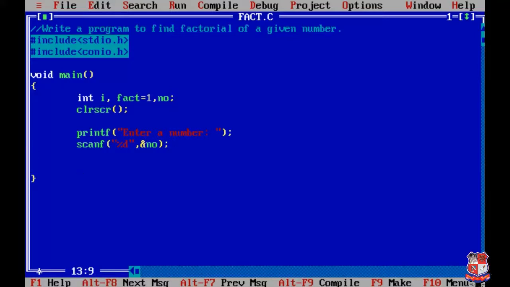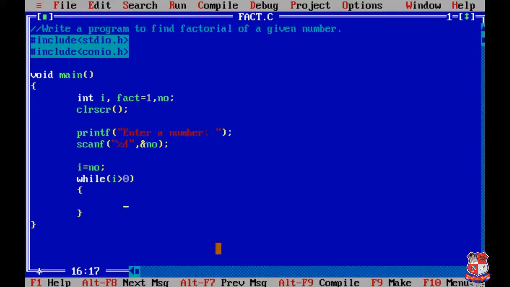Before that we have to give the value of number to I, so we write I equals to number. Now we write the while loop with the condition I greater than 0, and then create the body of the loop.